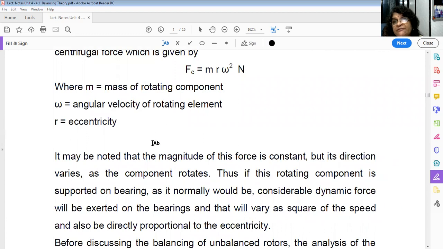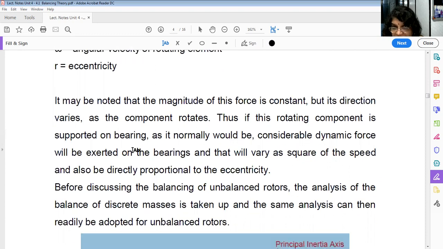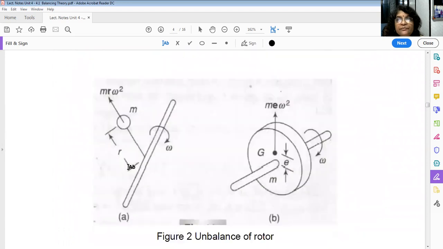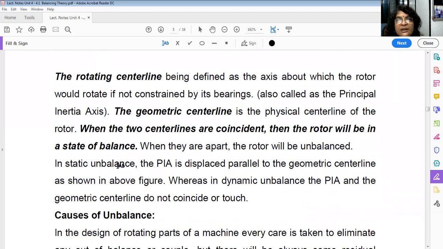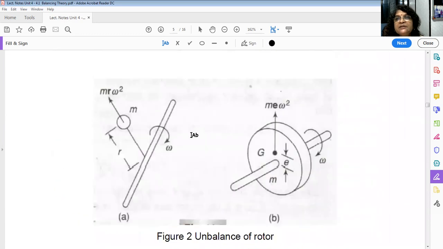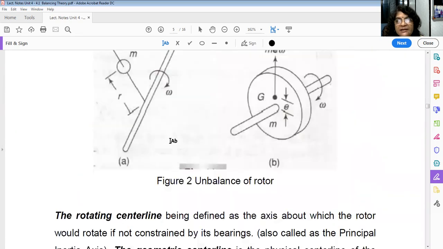So that's why it is very dangerous to run machineries if unbalance is present in the system. We have to remove that unbalance. Now for these rotating machineries, you can see the center line. Whatever I have told you is shown in this diagram, where the principal inertia axis is given, and this is the geometric center that we have seen.